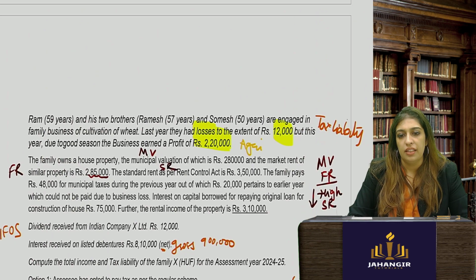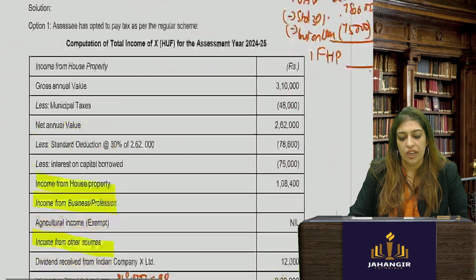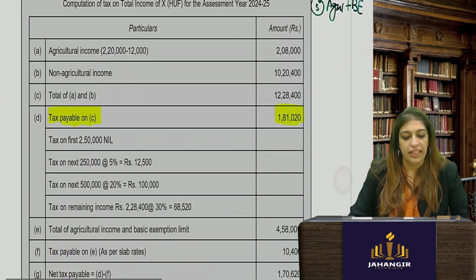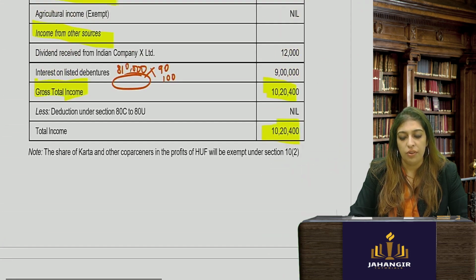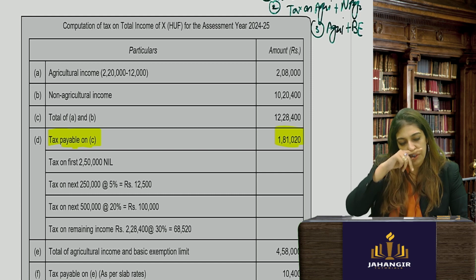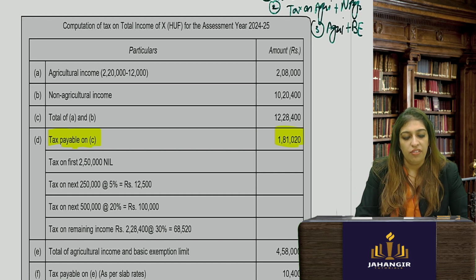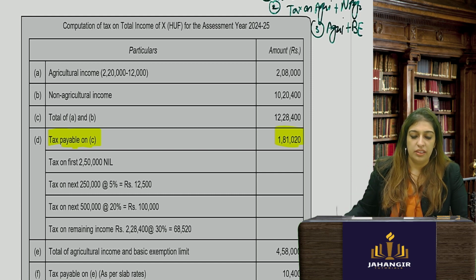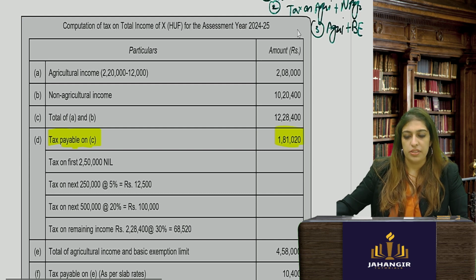2,20,000. There was a loss of 12,000. So net agri income is how much? 2,08,000. Non-agri you just found out. Okay. So now you'll take the total of agri and non-agri income. That's how you do it. I'm just writing the steps.